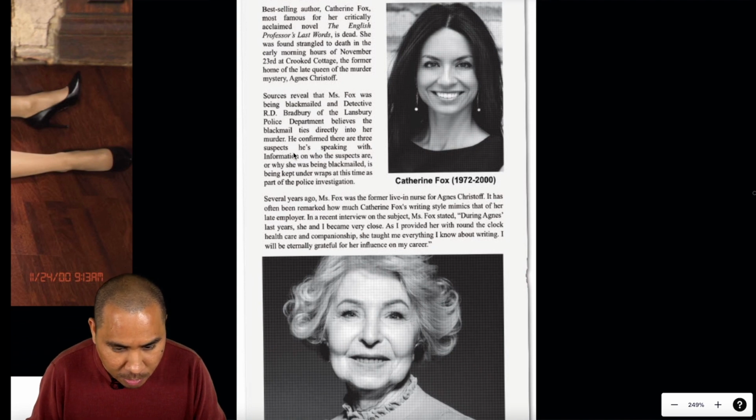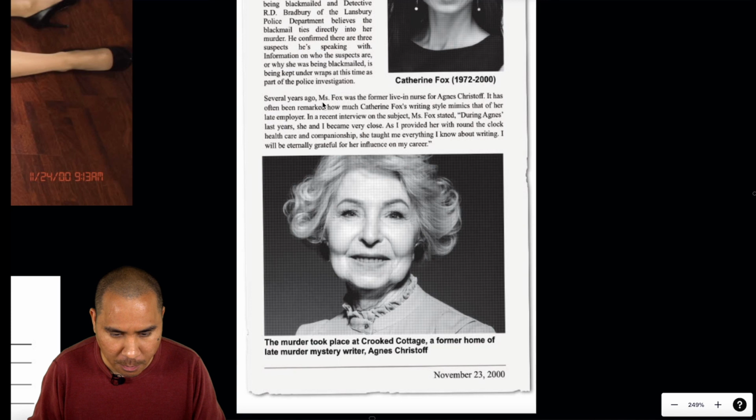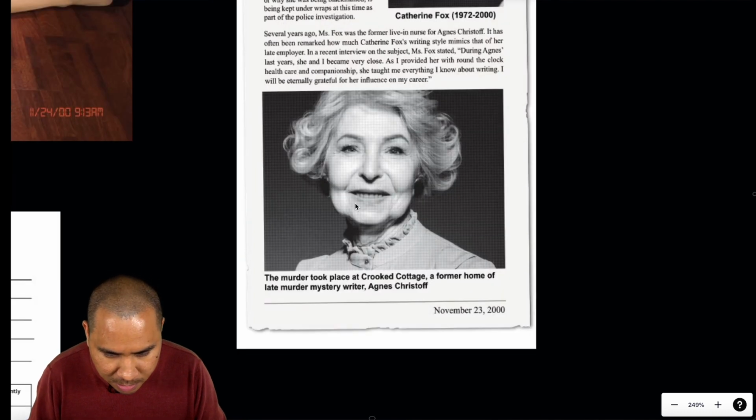He confirmed that there are 3 suspects he's speaking with. Information on who the suspects are or why she is being blackmailed is being kept under wraps at this time as part of the police investigation. Several years ago, Miss Fox was the former live-in nurse for Agnes Kristof. It has often been remarked how much Catherine Fox's writing style mimics that of her late employer. In a recent interview on the subject, Miss Fox stated, "During Agnes's last years, she and I became very close. As I provided her with round-the-clock healthcare and companionship, she taught me everything I know about writing. I will be eternally grateful for her influence on my career." This must be Agnes Kristof.